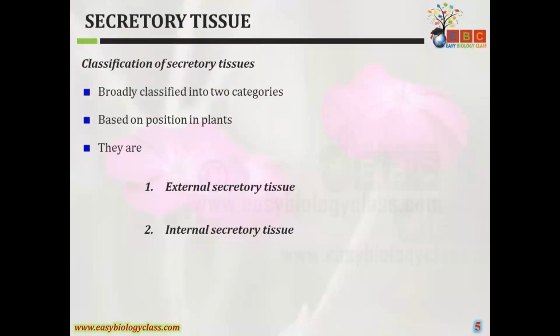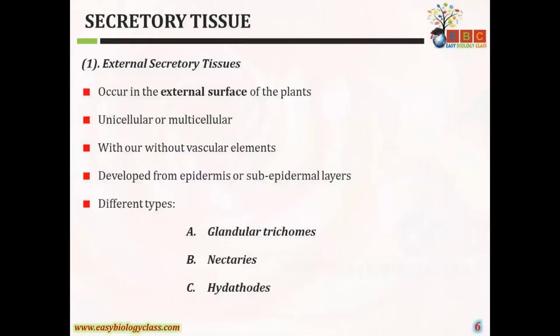Secretory tissues are again classified into two types based on their position in the plant. If they are external, they are called external secretory tissues. The secretory tissues which are inside the plant are called internal secretory tissues. First is the external secretory tissues.